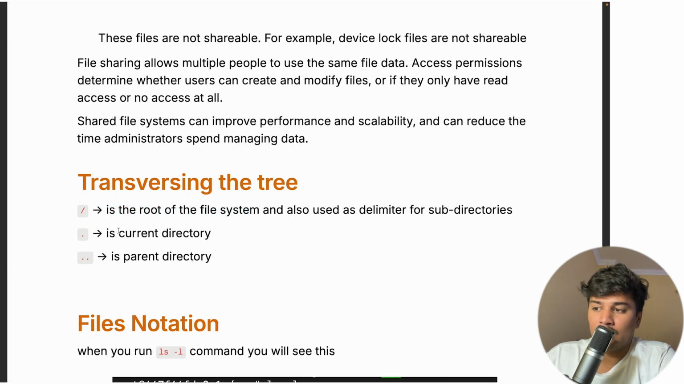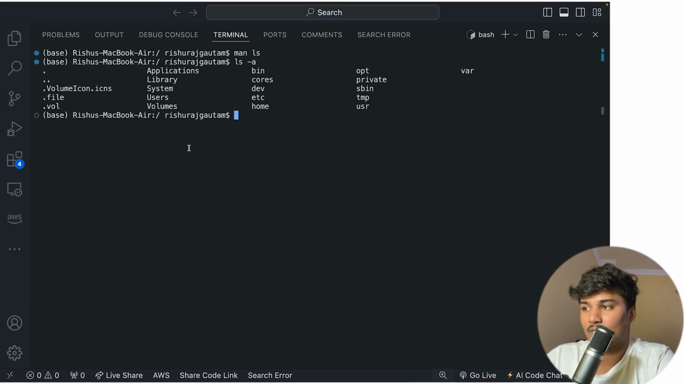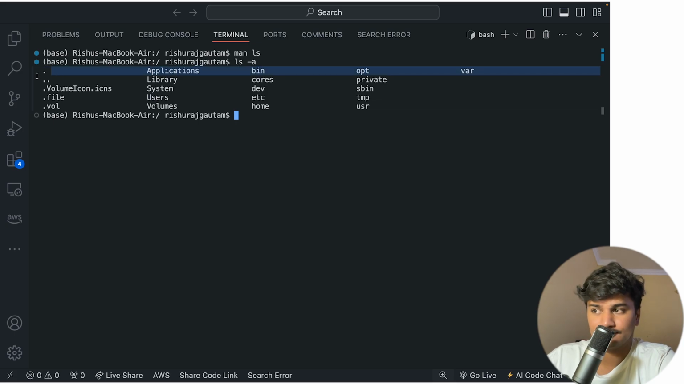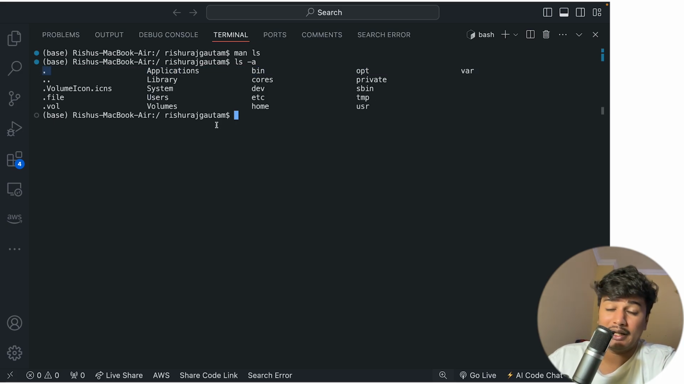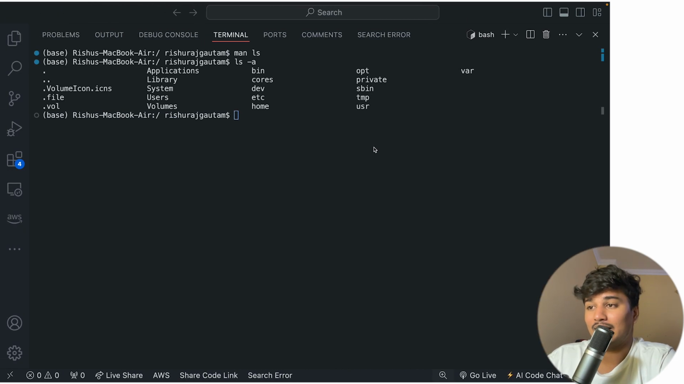Now I want to go to the current directory. The dot represents the current directory. So if I say ls -a, you can see here is a dot, which shows that I am at this directory, the current directory. There is also a double dot, which is the parent directory.